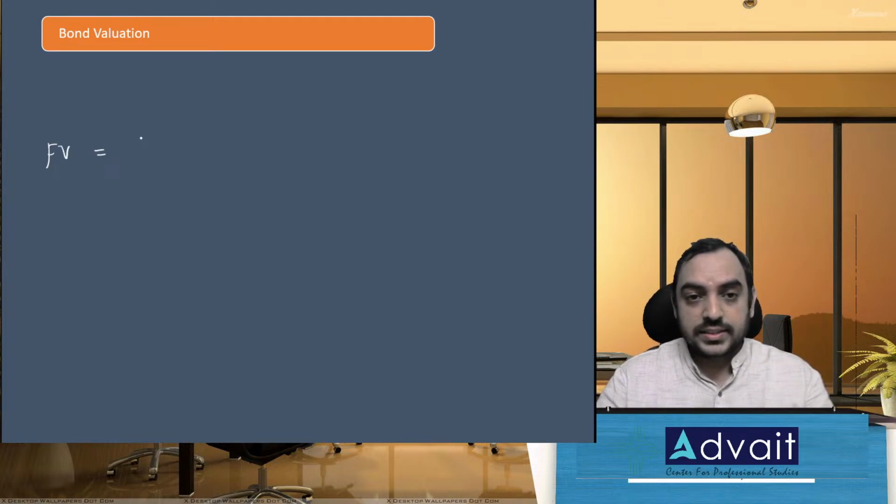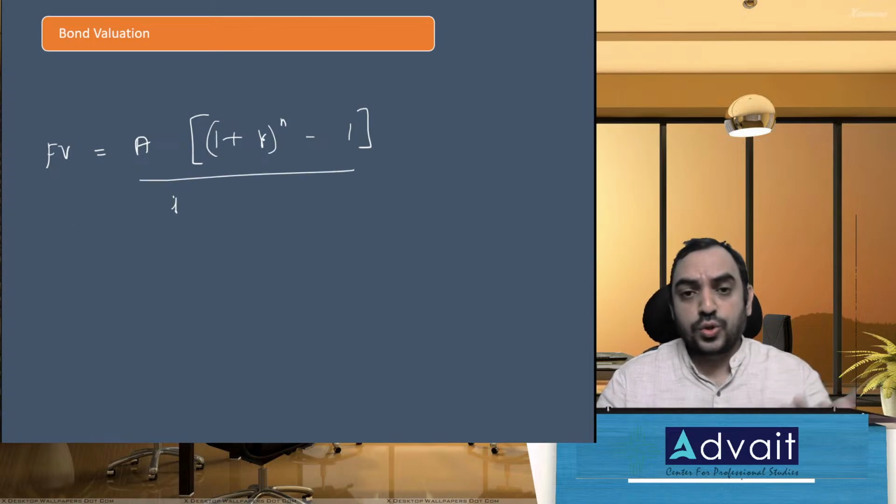Future value is the annuity amount times (1 plus r) to the power of n, minus 1, divided by r. Because it's monthly, the rate of interest you divide by 12, and the number of years you multiply by 12, so that both are expressed in months.